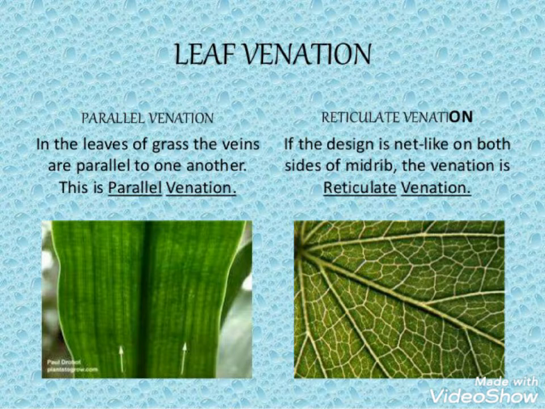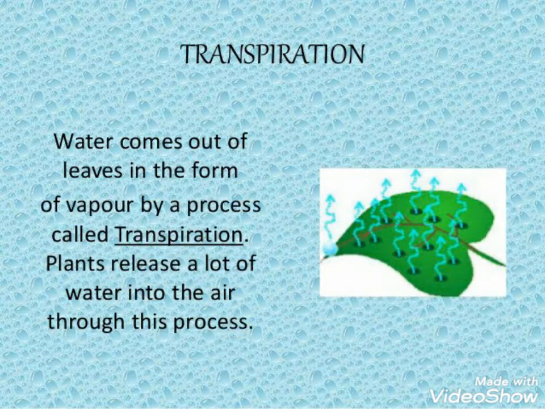Parallel venation is when the veins run parallel to each other, like you see in grasses. Reticulate venation is when the veins run at an angle to each other, at an angle to the midrib. So that is called reticulate venation. Reticulate venation can be seen in the leaves of peas.